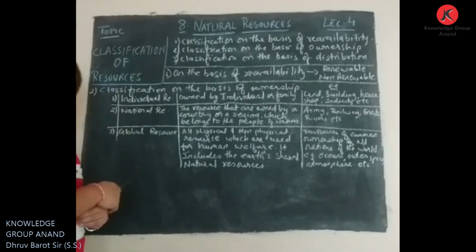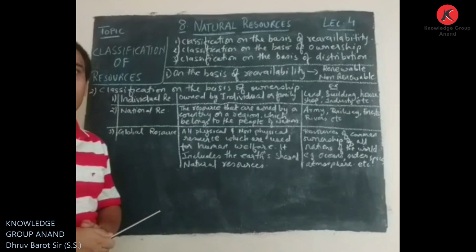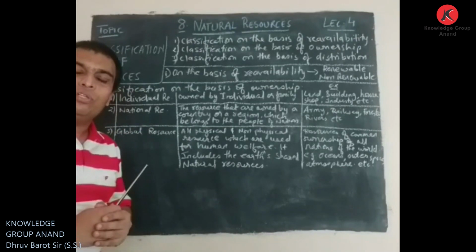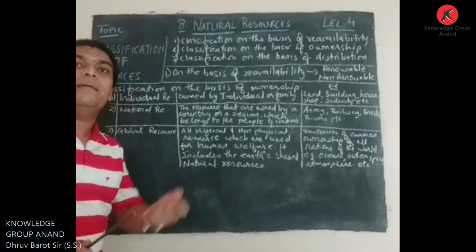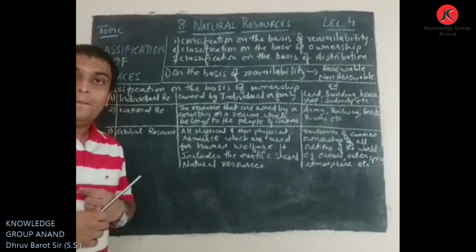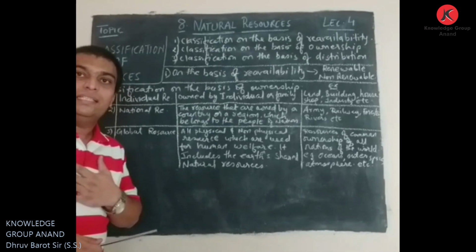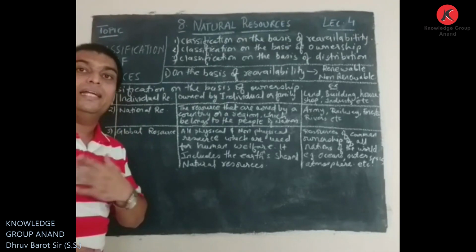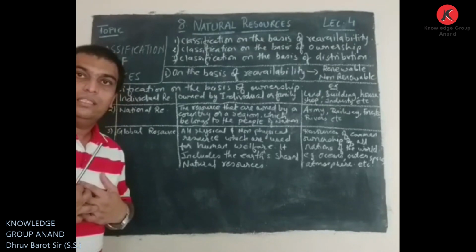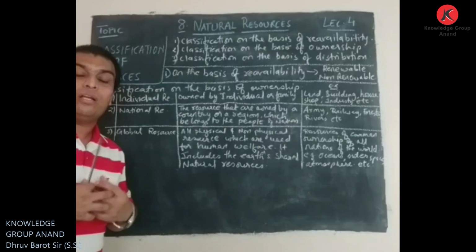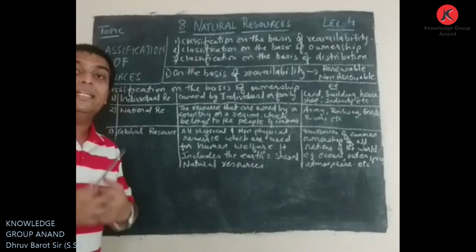Here three types of ownership are seen. First, it is said, individual resources. We are very much aware of the word individual. Individual means we can also say personal resources, right? So when we are talking about individual resources, we can say that it is limited to me. If I am talking about my individual resource, then that is limited to me.